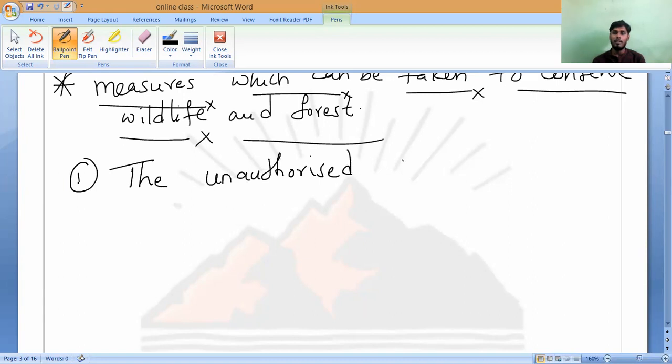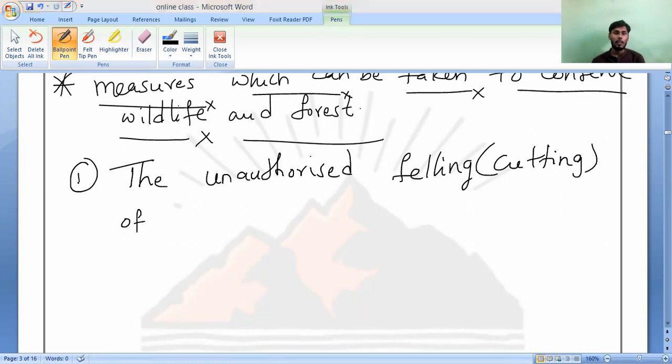The unauthorized felling. Felling means, in the sense, also we can call it cutting. The unauthorized felling of trees. Write it. The unauthorized felling of trees, felling of forest trees for timber trade. What is the meaning of felling, sir? Felling, F-E-L-L-I-N-G.